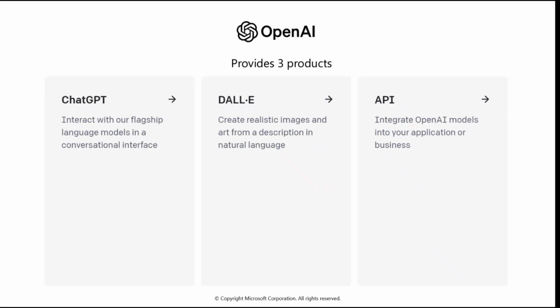ChatGPT is a product. It is a kind of chatting application. You deal with a lot of chatting applications in daily life, like WhatsApp, Facebook Messenger, Hangouts, Telegram, Twitter. There are a lot of chatting applications where you can chat with people. Same as that, OpenAI has also developed a chatting application, and that chatting application is ChatGPT.